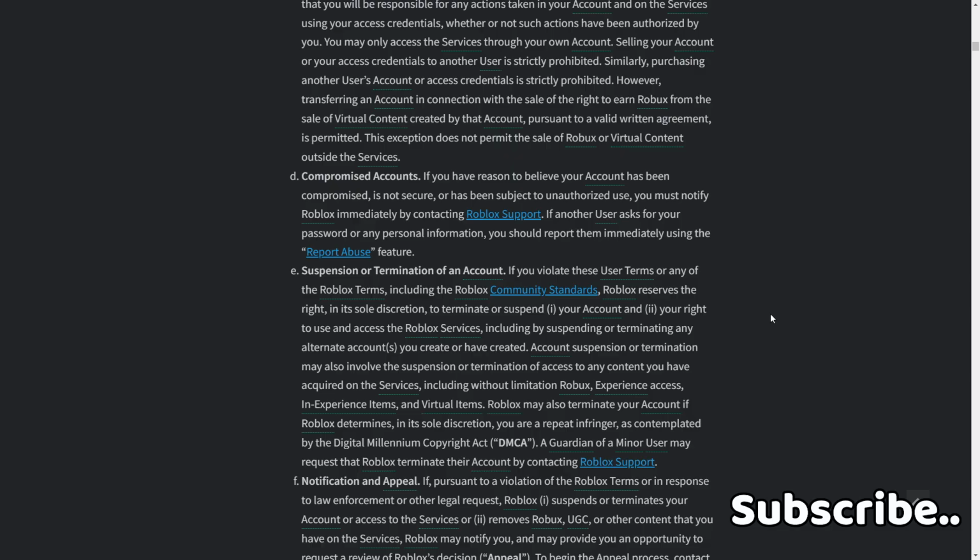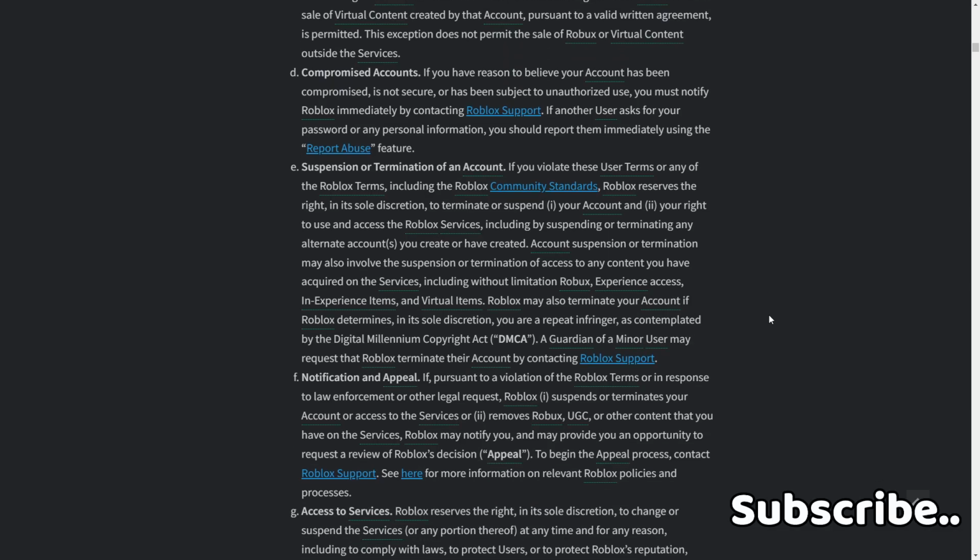Account suspension or termination may also involve the suspension or termination of access to any content you have acquired on the services, including without limitation Robux, experience access, and experience items and virtual items. Roblox may also terminate your account if Roblox determines in its sole discretion you are a repeat infringer as contemplated by the Digital Millennium Copyright Act, DMCA. A guardian of a minor user may request that Roblox terminate their account by contacting Roblox support.